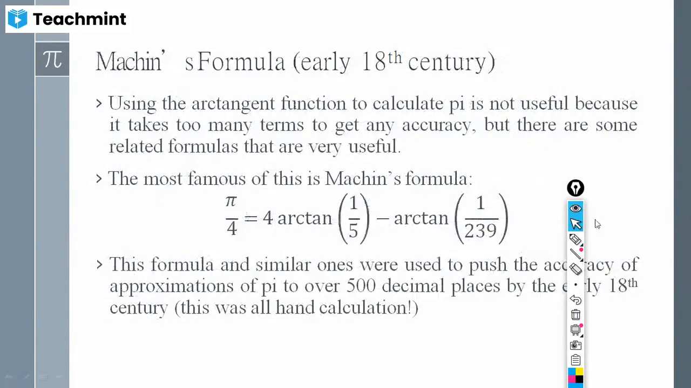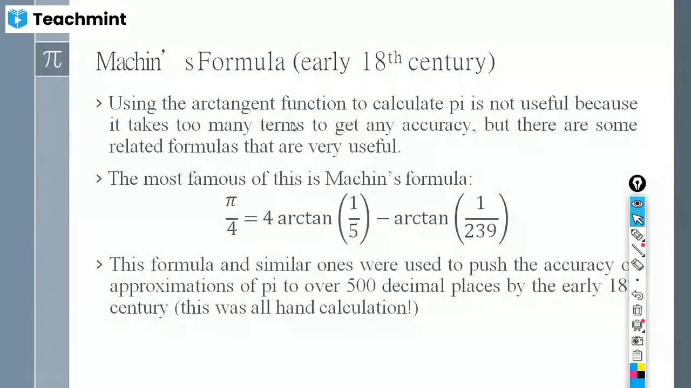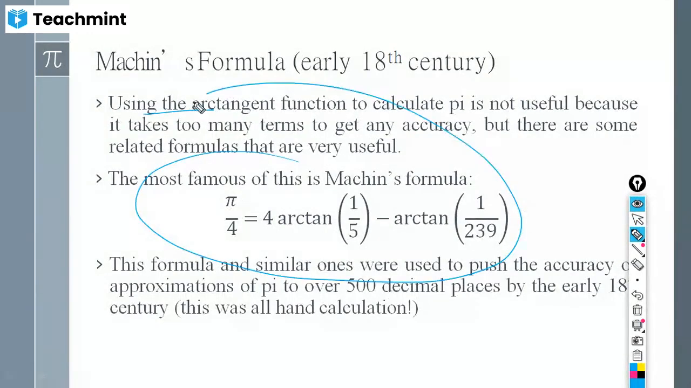In the later part of history, as I told you, they used a kind of machine formula to find the value of pi, and by this they were finding 500 decimal places in the early 18th century. You know how many digits there are after 3.14 something? How many digits are there after the decimal point? Infinite. Very good. You are getting my point.